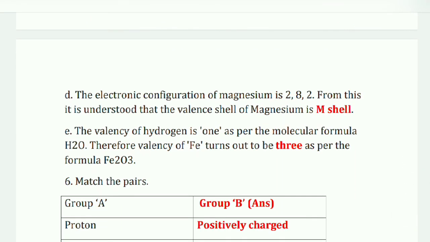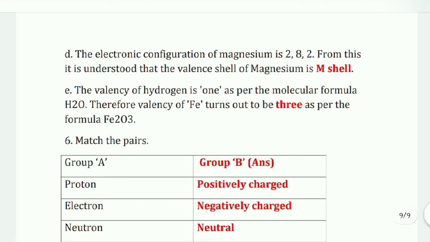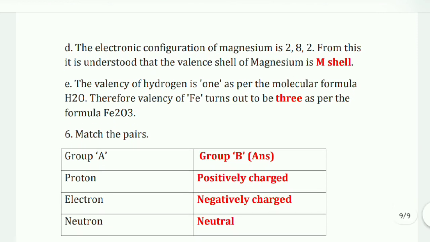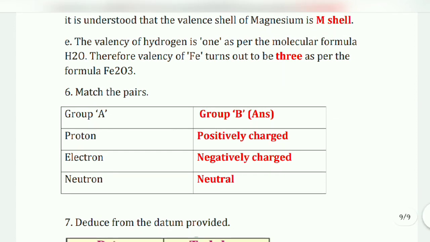Then the electron configuration of magnesium is 2, 8, 2. From this it is understood that the valence shell of magnesium is the M shell. The valency of hydrogen is 1 as per the molecular formula H2O. Therefore, the valency of Fe turns out to be 3 as per the formula Fe2O3.